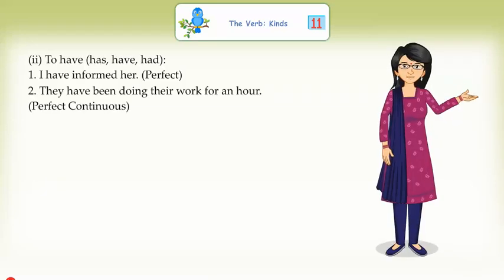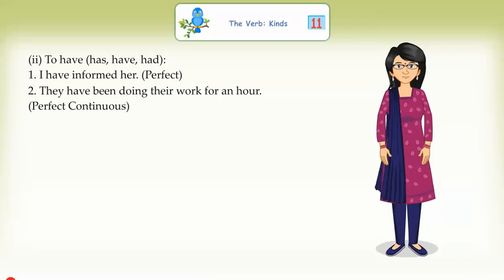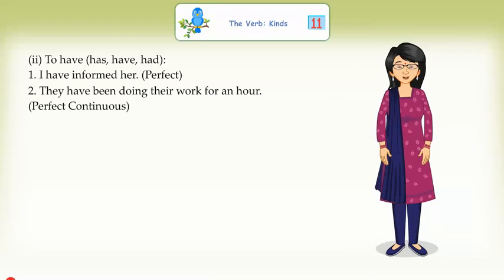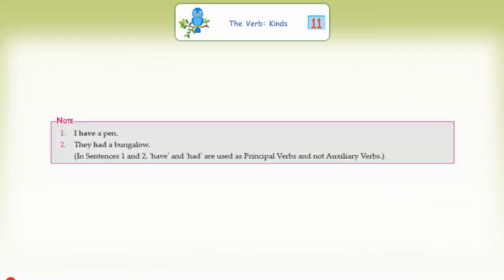To have: has, have, had. I have informed her. Perfect. They have been doing their work for an hour. Perfect continuous. Note: I have a pen. They had a bungalow. In sentences 1 and 2, have and had are used as principal verbs and not auxiliary verbs.